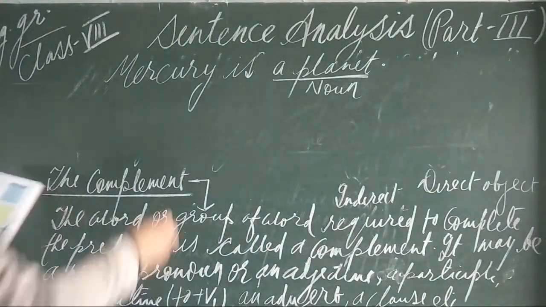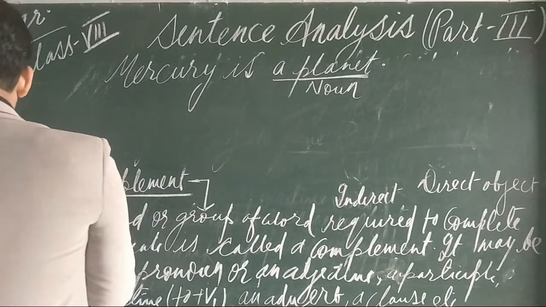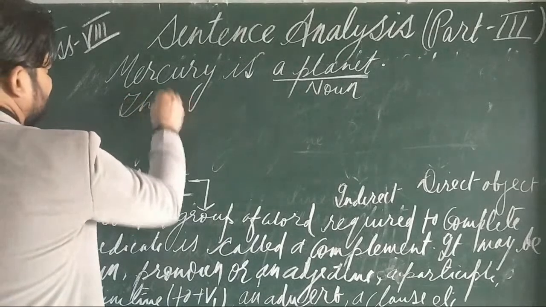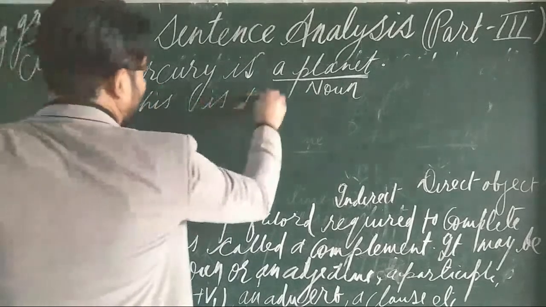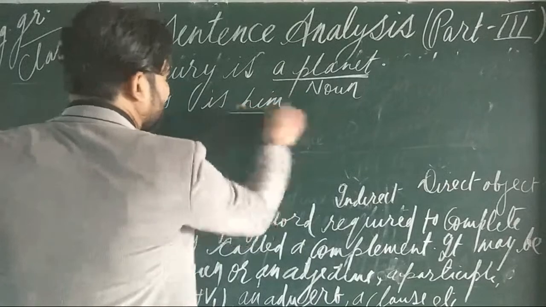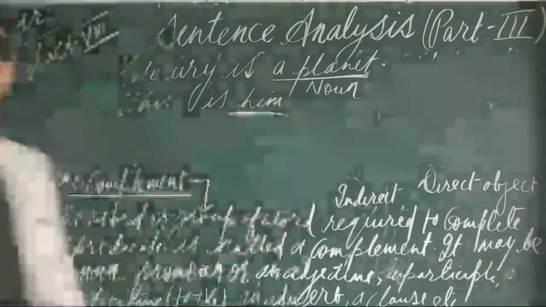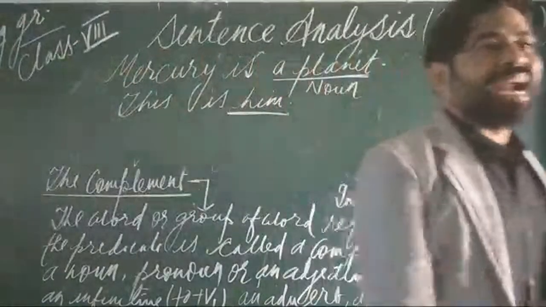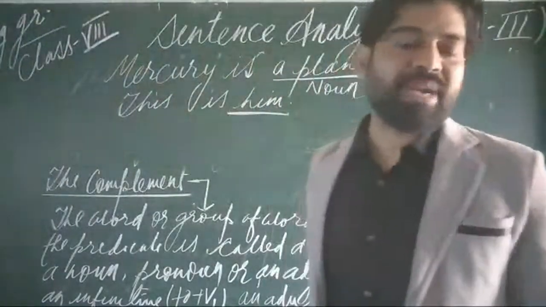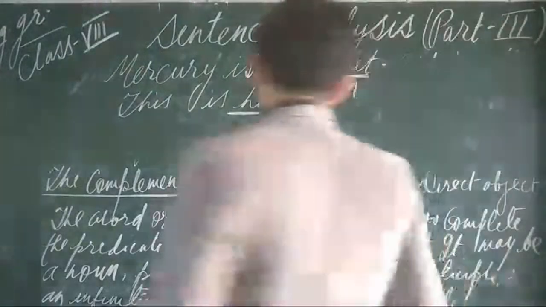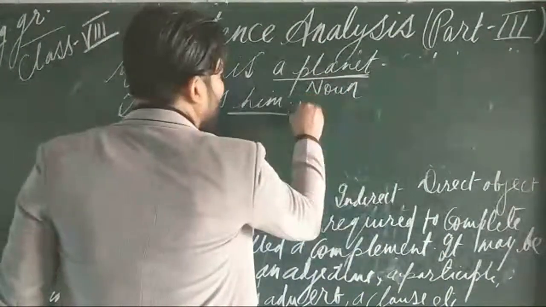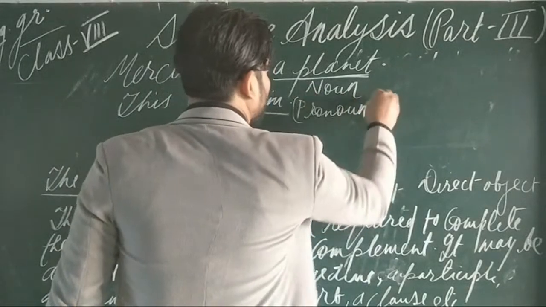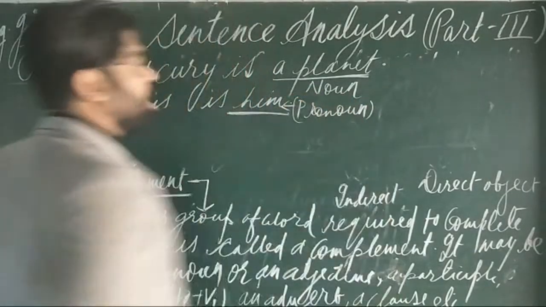The second is: This is him. So here him is the complement, and a complement is always a predicate part, and it is required to complete the sense. So here him is what? A pronoun. So you can say here the complement has been used as a pronoun.